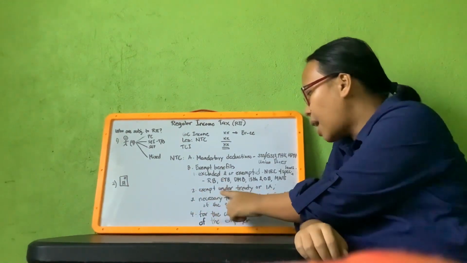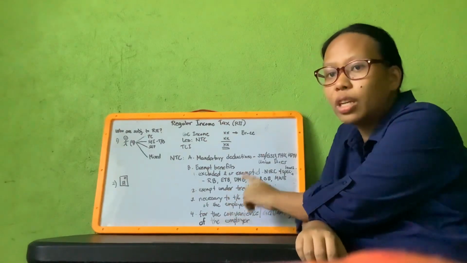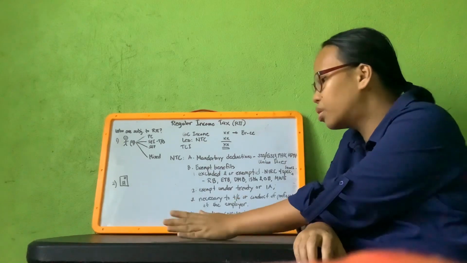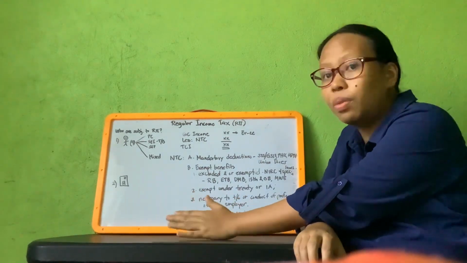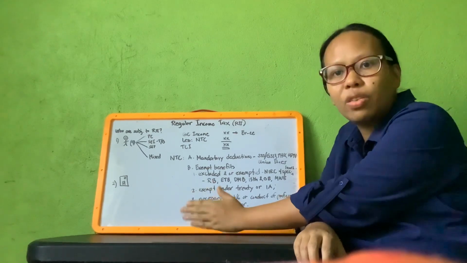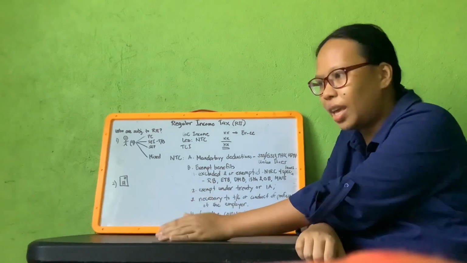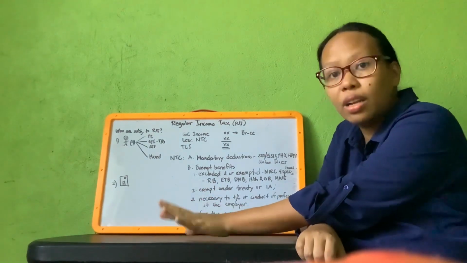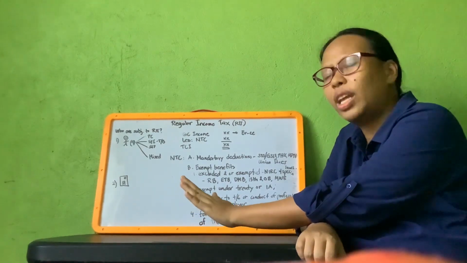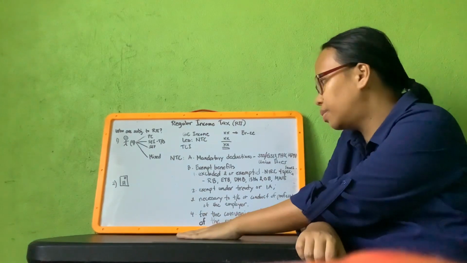Next is exempt under treaty or international agreements. An example to this is those employees who are non-Filipinos or non-permanent residents of the Philippines working in a foreign government institution located in the Philippines or in an international organization.